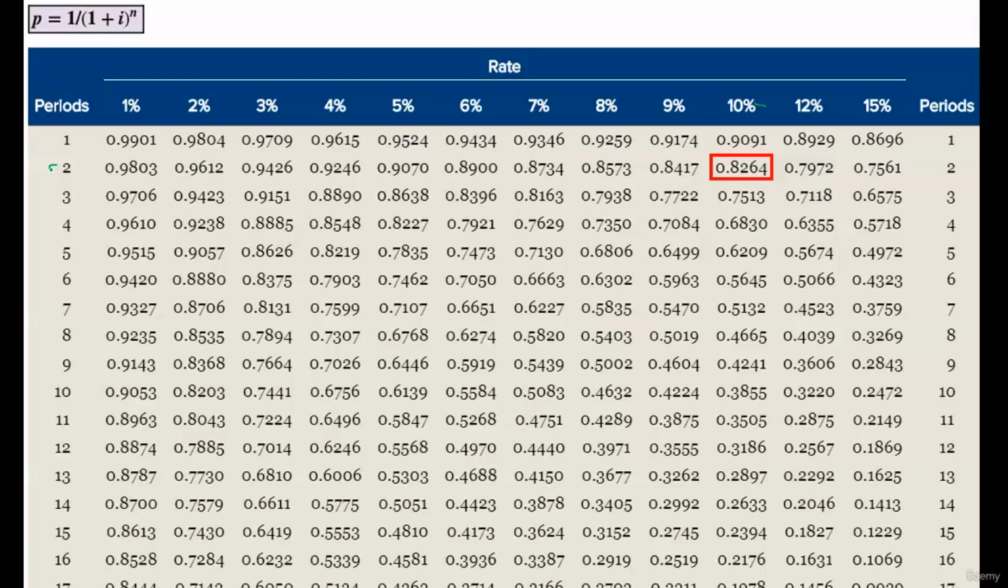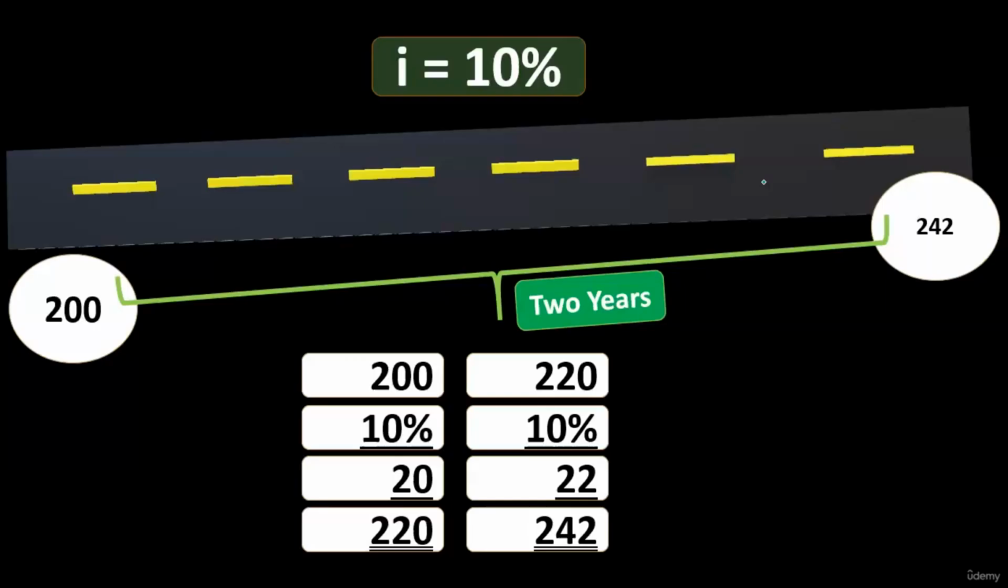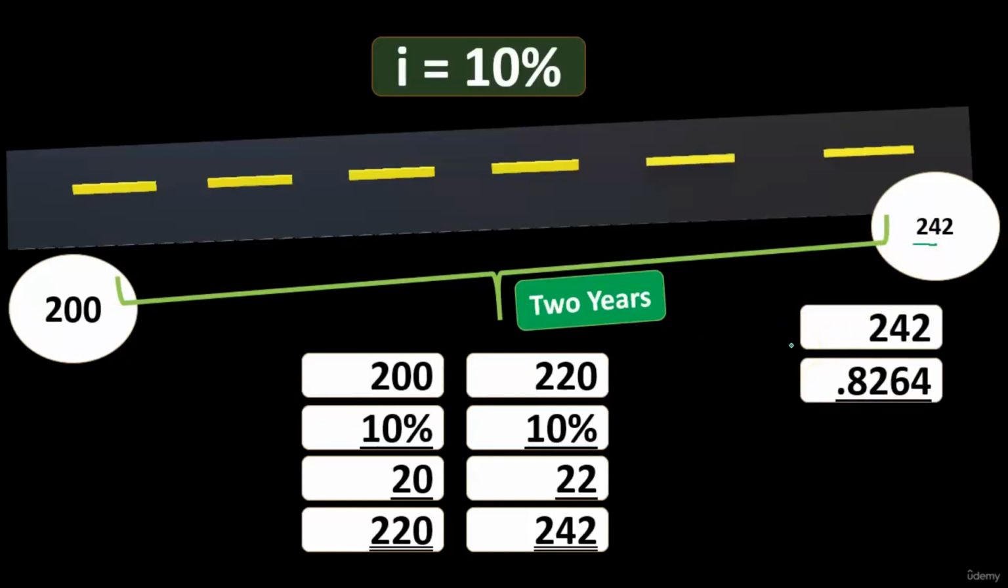Just note that the years need to coincide with the same rate. In other words, we usually think of the rates in terms of years. If we were thinking about a monthly rate, we might have to take the rate divided by 12 so that the periods and the rate will line up together. So now we've got the 0.8264. If we take the 242 times 0.8264, that's going to give us our 200.